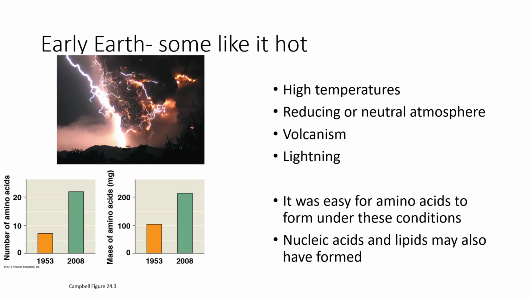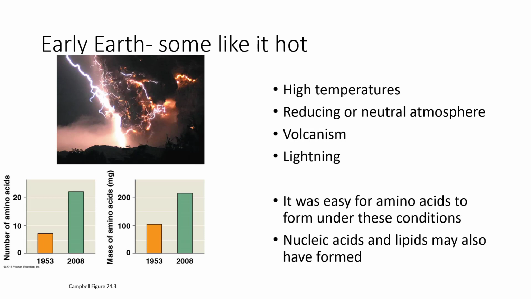There was widespread volcanism because the Earth was still very young and it was still cooling. The crust would have still been very warm. You probably would have been cooked alive. And there was a lot of lightning. As you may have seen around volcanoes, those discharges of gases do give rise to instabilities in temperature and make a lot of lightning. The fun thing is, these are the conditions where amino acids can form from non-biological precursors, and nucleic acids and lipids may also have formed.